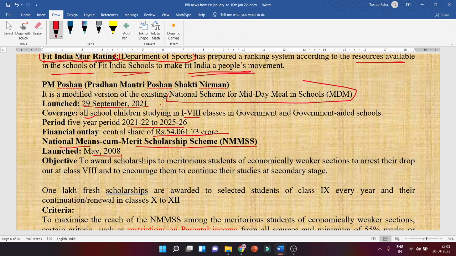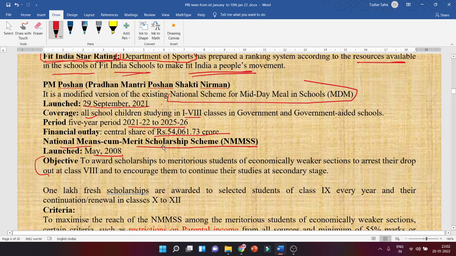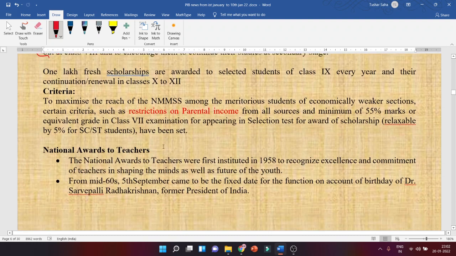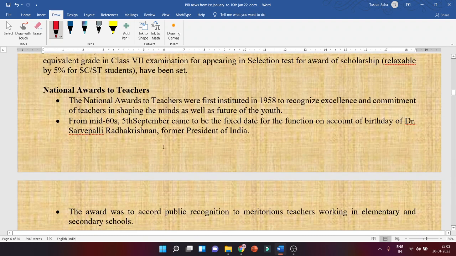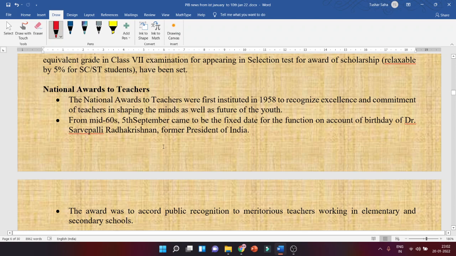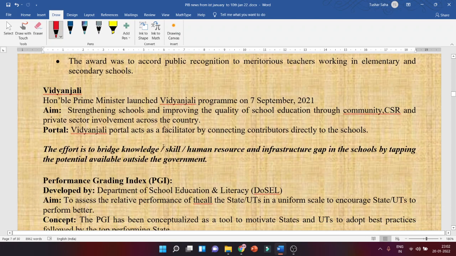Then National Means-cum-Merit Scholarship. When was it launched? May 2008. What is the objective? Go through it. So let's move forward. Let's understand National Award for Teachers. This is also again under that. Okay. Vidyanjali. The Honorable Prime Minister launched Vidyanjali on 7 September 2021.